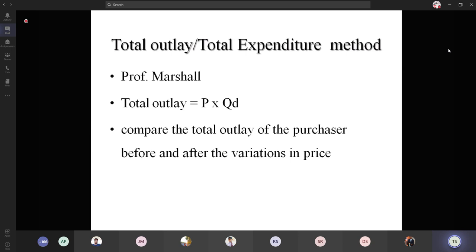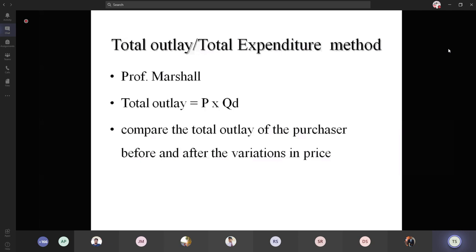The last one is the total outlay or total expenditure method, and this method was also given by Alfred Marshall. Total outlay or total expenditure is the product of price and quantity demanded. In numericals, the problem gives prices and quantity demanded; these are multiplied and you get the total outlay or total expenditure value.